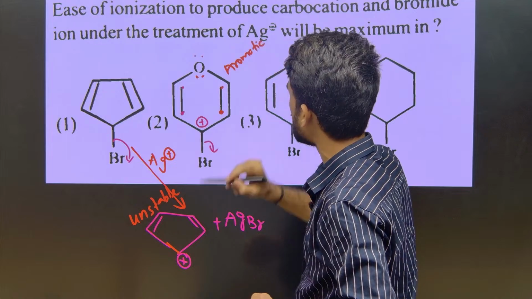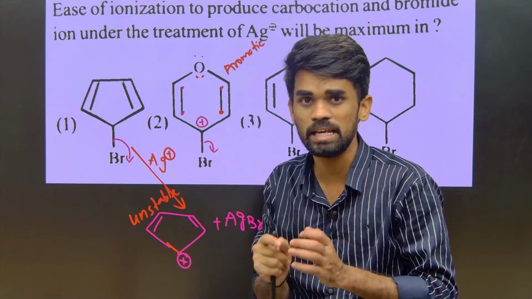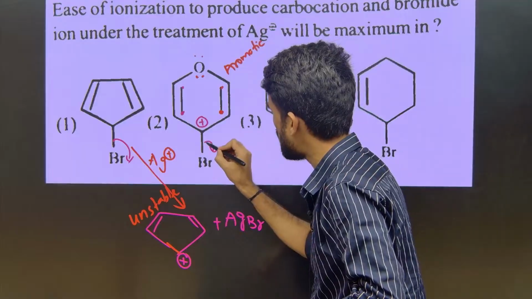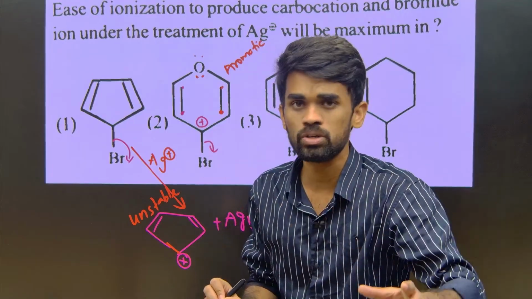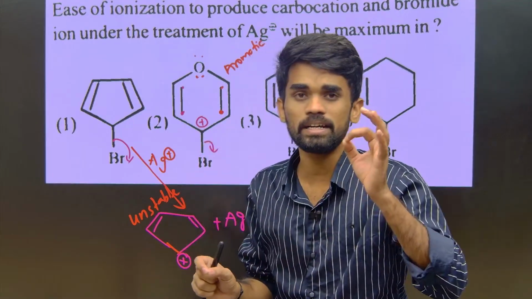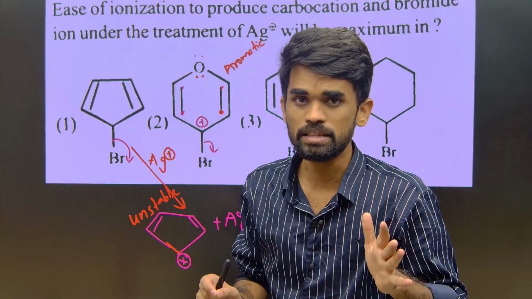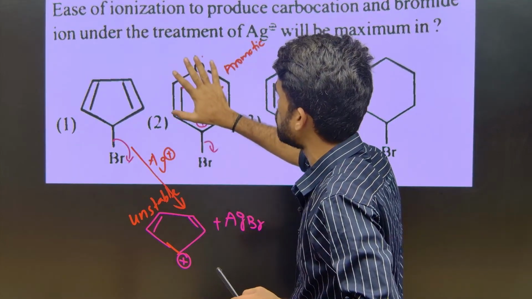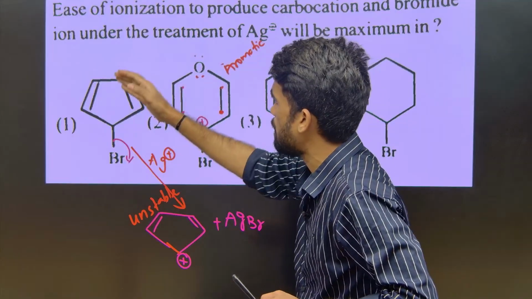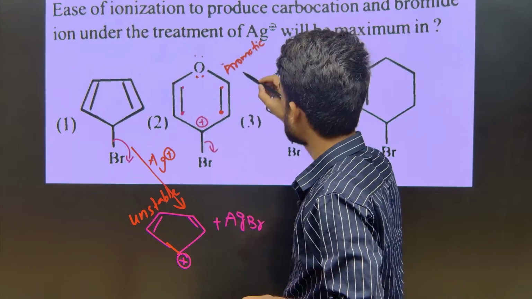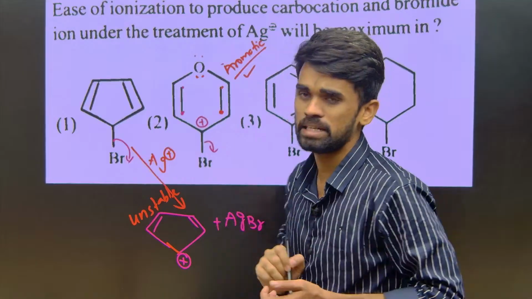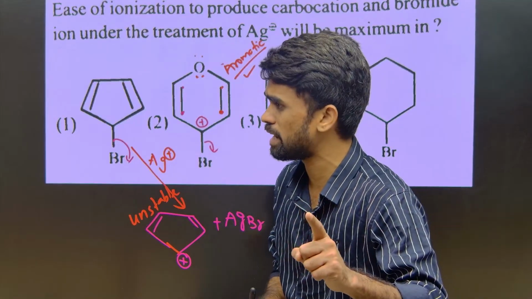Aromatic carbocations, like aromatic species, are highly stable. Therefore the bromide ion from here easily goes out, since the carbocation is highly stable. So I can say this molecule will be easily ionized when compared with the first one, due to its stable aromatic nature. Hope this is clear now, right?